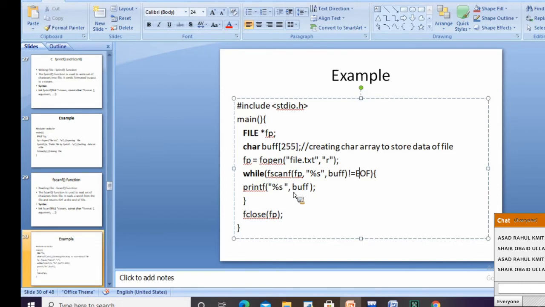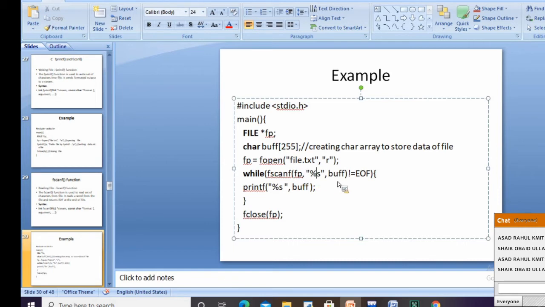I'm repeating once again. In the previous program we used fprintf, which is used to print the content into the file. Fscanf is used to read the content of a file. f indicates from the file, scanf is for reading. We are reading the content of the file here. So what is the file we are reading? That is file.txt.